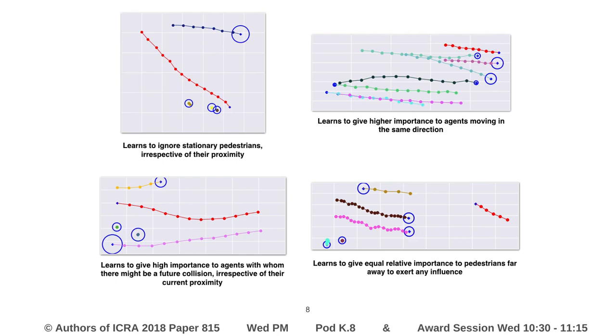Our model learns behaviors such as ignoring stationary pedestrians even in cases when they are close in proximity. Additionally, it learns to give higher importance to surrounding agents moving in the same direction or agents with whom there might be a potential future collision. This illustrates that our model learns to account for factors other than proximity to obtain more accurate and interpretable predictions.